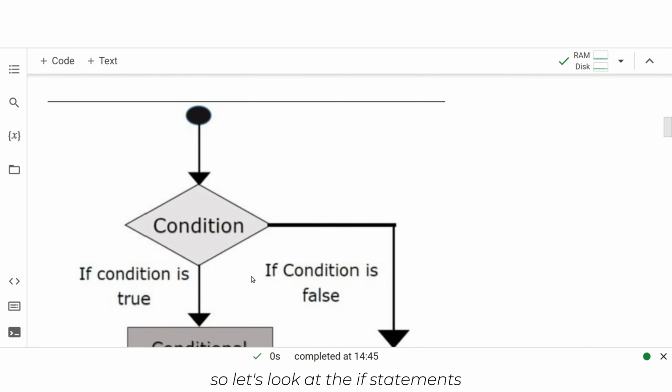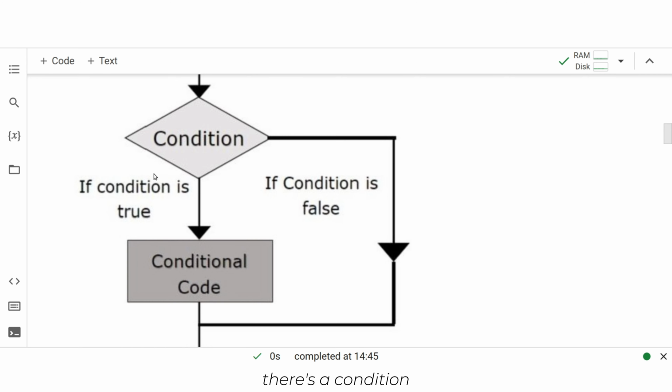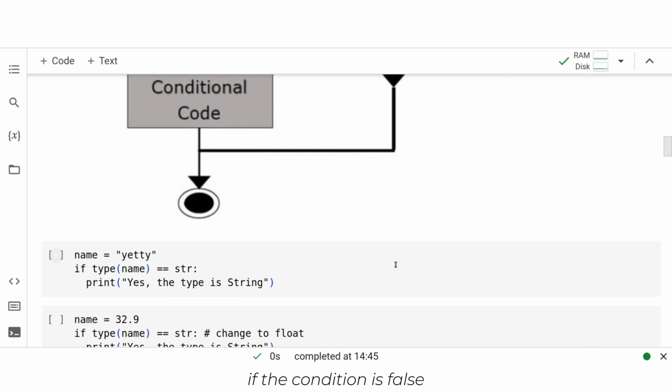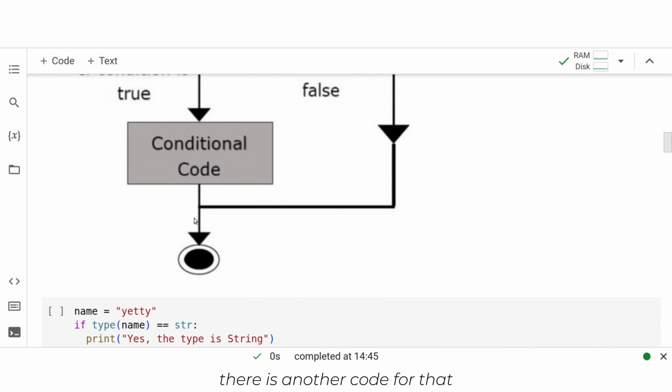So let's look at the if statements. Like I said, there's a condition. If the condition is true, there is a code. If the condition is false, there is another code for that.